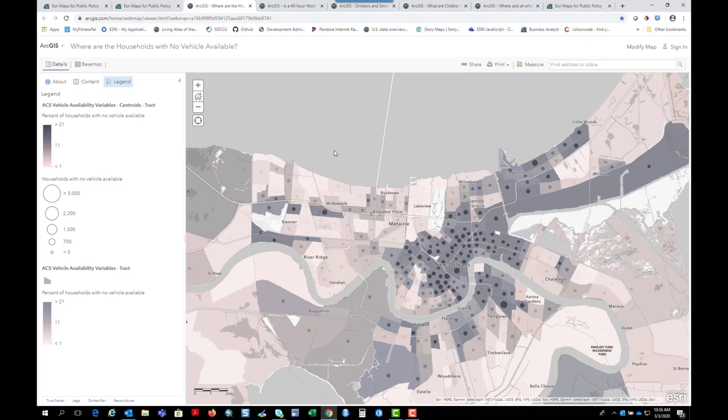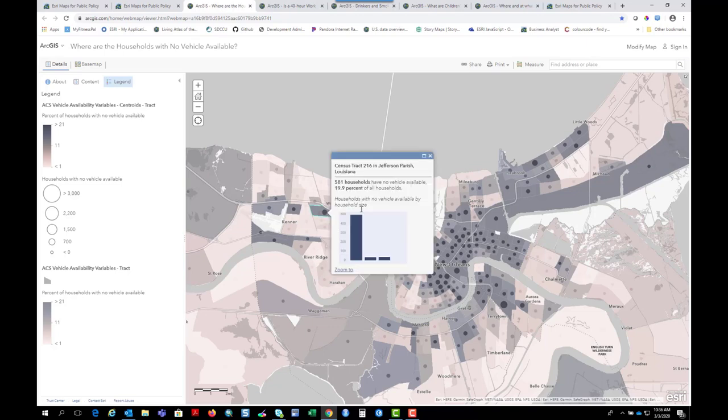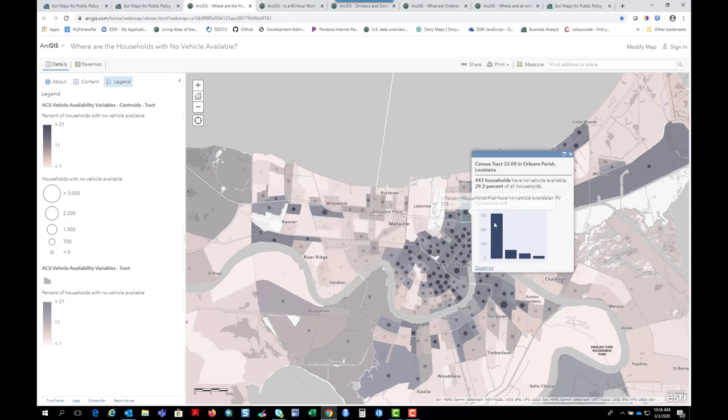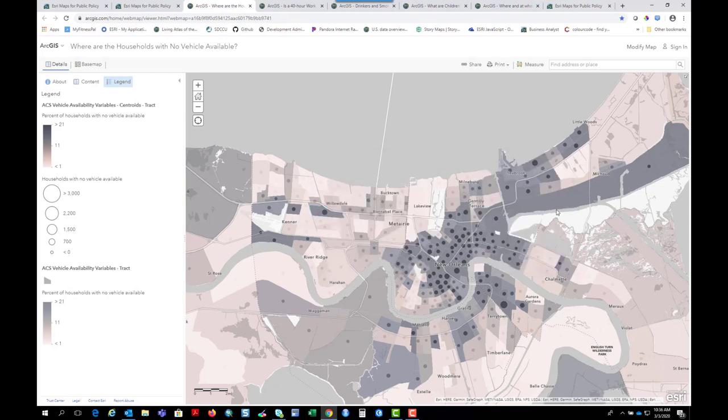And what I really like about this map is that the color represents the percent and the size represents the actual count of households with no vehicle in this case. Clicking on the pop-up, we get even more info that the most common type of household with no cars is often the 1-person household. So that's good to know.